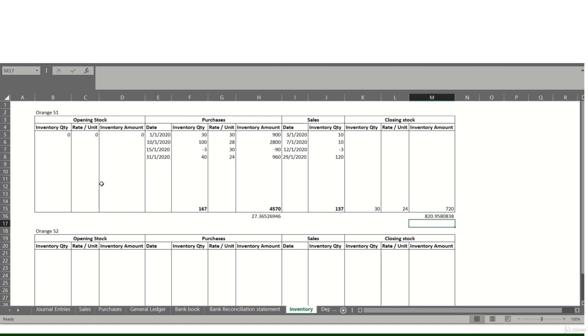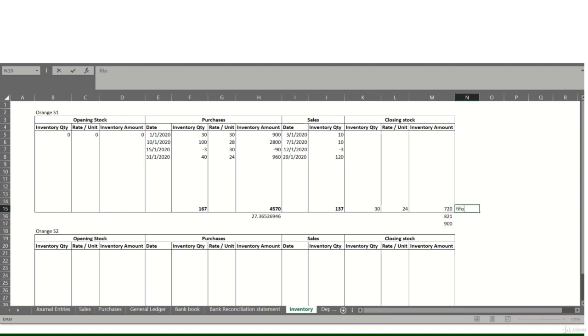Then if we assume last in first out, we assume that these all are sold. Only this is the inventory that is lying, that is the first thing that is bought. So that will be valued at $30. In that case, the closing value of inventory will be 30 into 30.